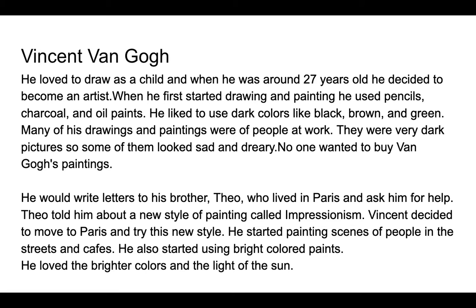Theo told him about a new style of painting called Impressionism. Vincent decided to move to Paris and try this new style. He started painting scenes of people in the streets and cafes. He also started using bright colored paints. He loved the brighter colors and the light of the sun.